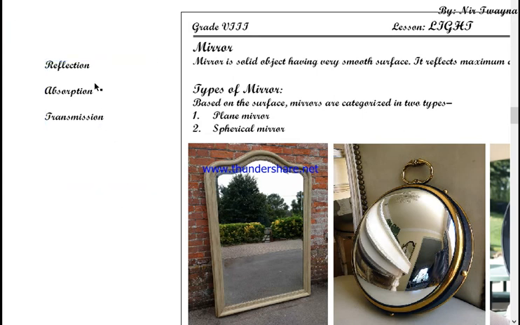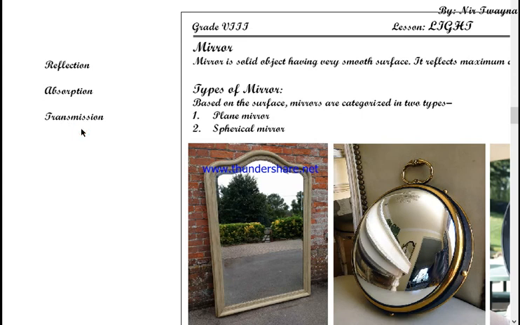Okay, mirror ma ke huncha ta? When light rays are incident on mirror, then maximum amount of light rays are reflected. Okay, when light rays are incident on dirty water, then what happens? Or if light rays are incident on black object, dark colored object, then maximum light rays are absorbed. When light rays fall on a glass, then light rays are transmitted.